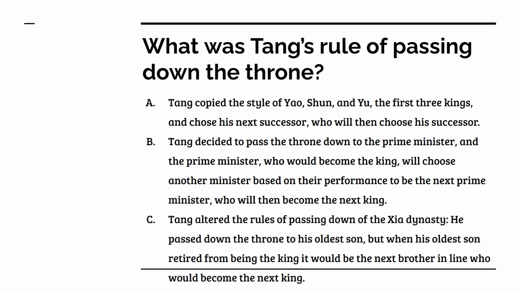Or C. Tang altered the rules of passing down of Xia Dynasty. He passed down the throne to his oldest son, but when his oldest son retired from being the king, it will be the next brother in line who would become the next king. And if there were no brothers, there will be the son.